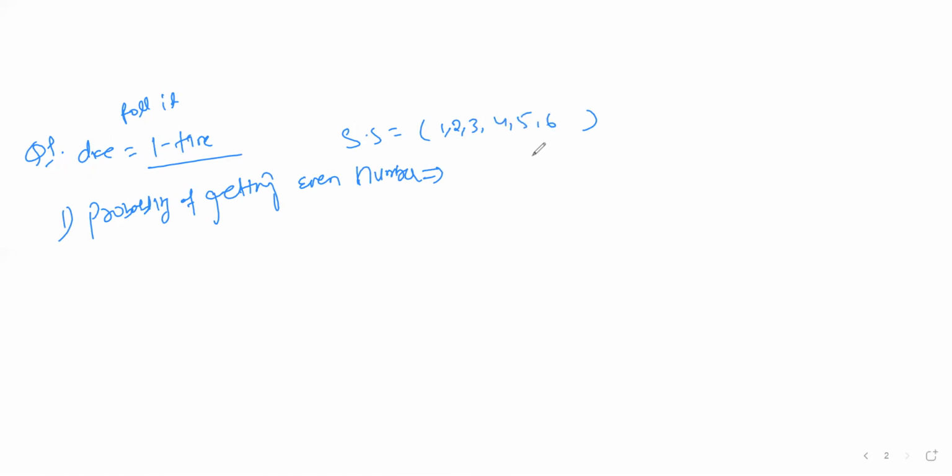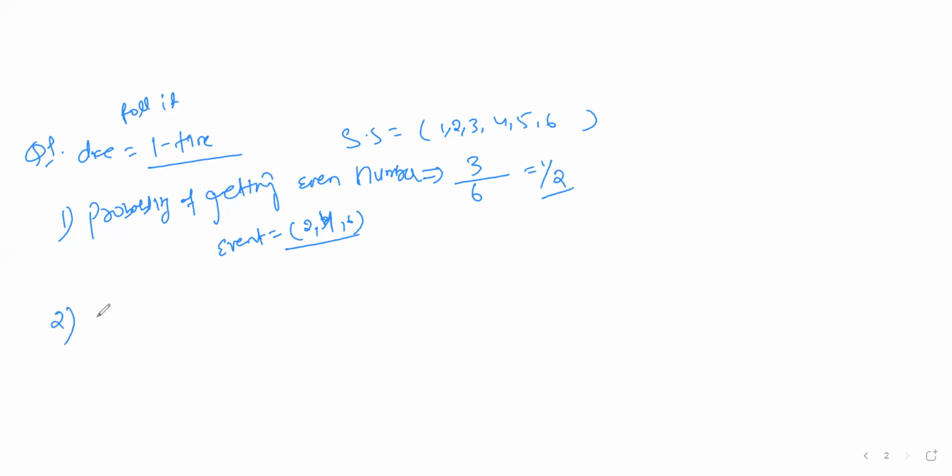Total sample space will be 6 here. Now even number, तो कितने even number हैं, that will be your event or favorable outcomes. Here the even numbers are 2 4 6. So there are 3 even numbers out of 6 and it will be equal to 1 by 2.